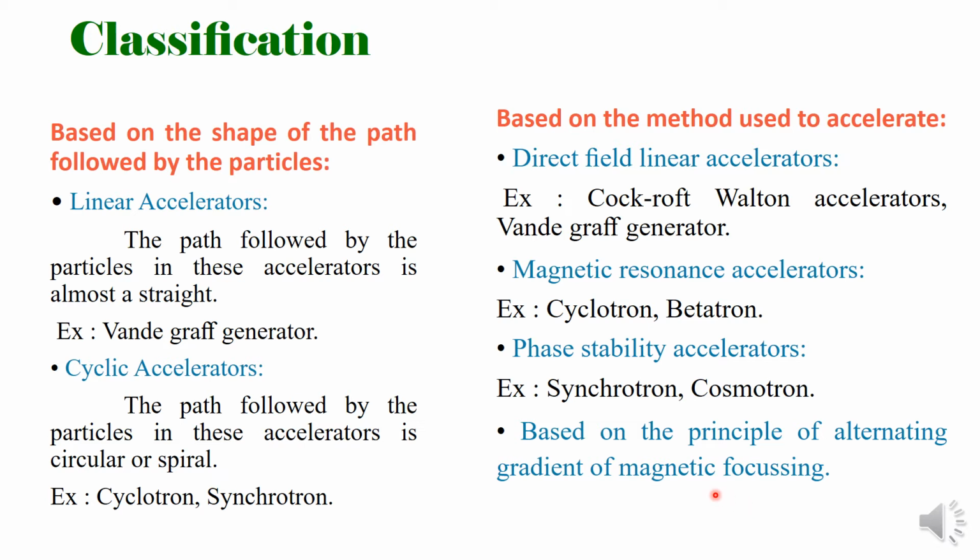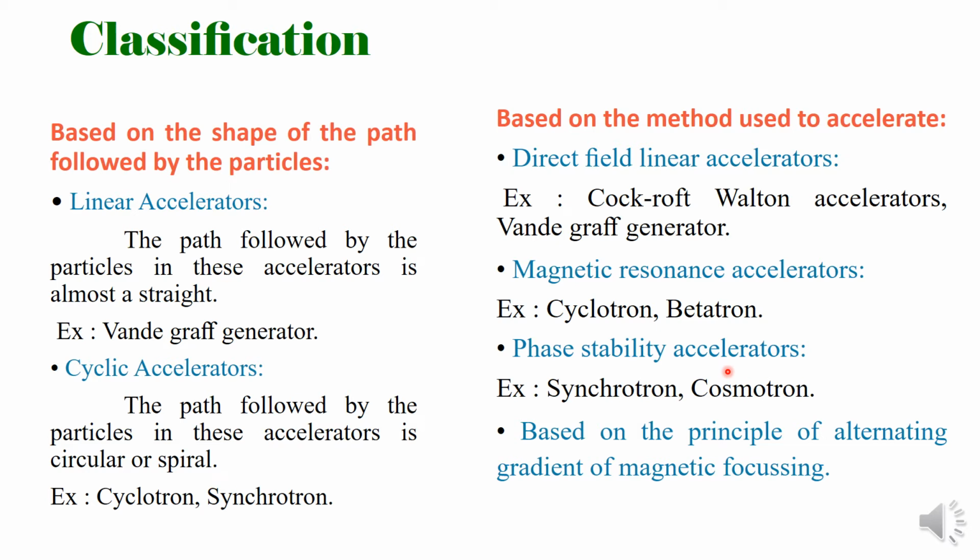Depending upon the type, the method is the direct method, magnetic resonance, the phase stability concept, or the alternating gradient magnetic focusing concept used to accelerate the particles.